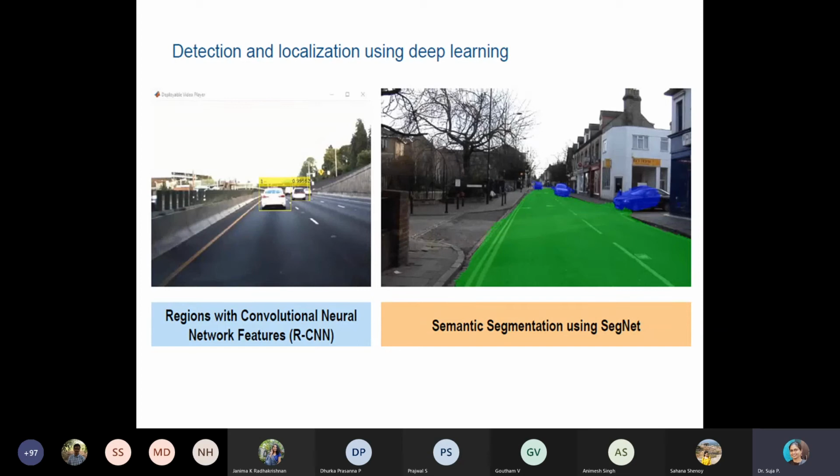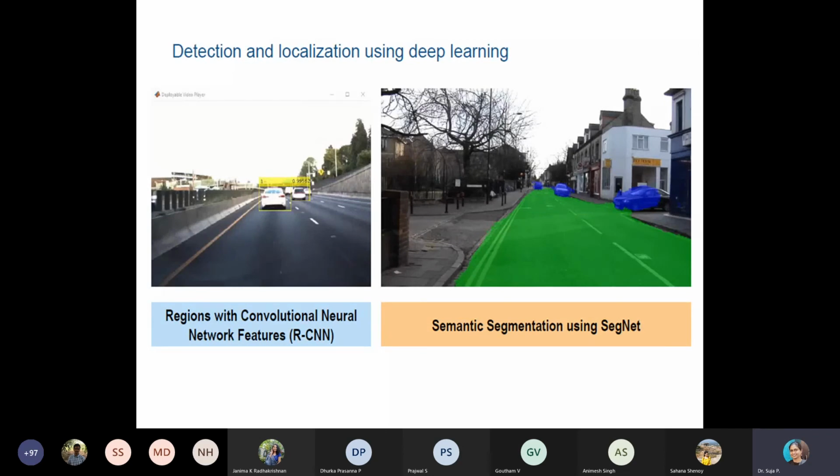Suppose you are doing face recognition, and the faces of people like Priya, myself, Jyotsna, Sahana, so many people are there. If all the faces are in the images, then we can draw a bounding box and detect the faces. But if you determine to whom each face belongs, then that is called recognition. Okay. And then localization means where it is, at which coordinates within the image.